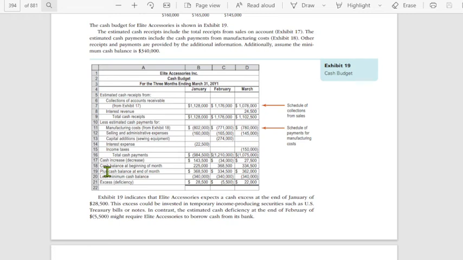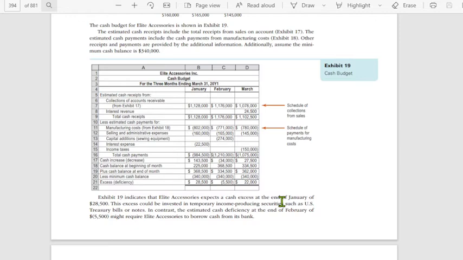Alis itong plus. I think this is erroneous. Wala dapat itong plus na ito. Because cash increase plus cash balance at the beginning, that would be your cash balance at the end of the month. Wala itong plus na to. Then ibawas mo yung minimum cash balance. This will be your excess or your deficiency.